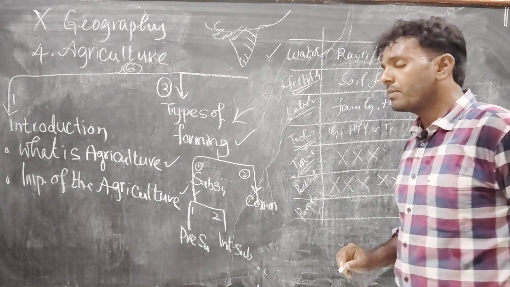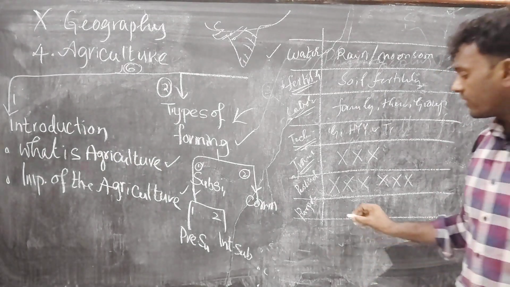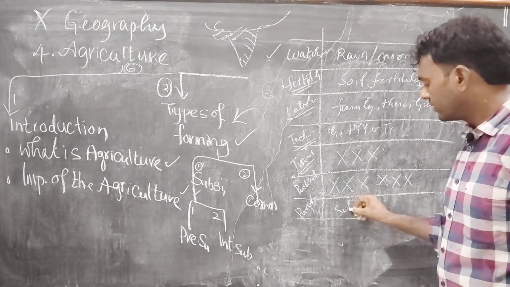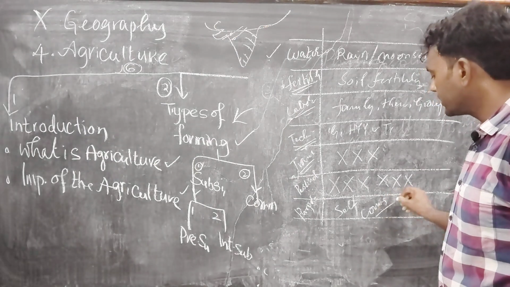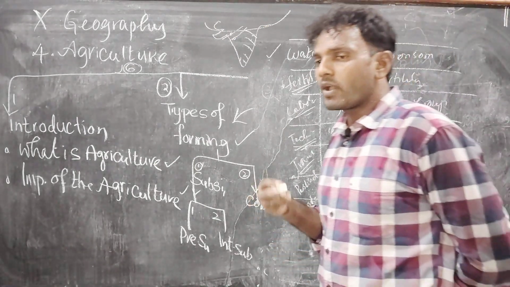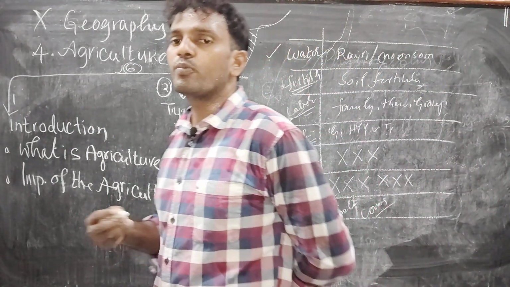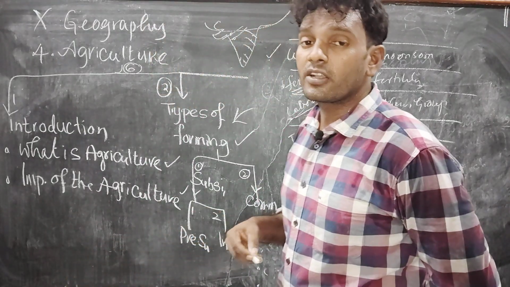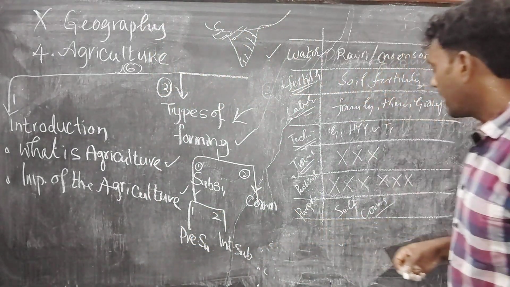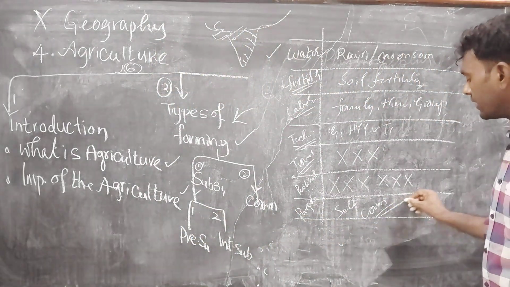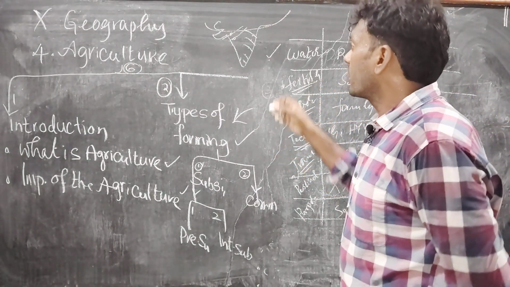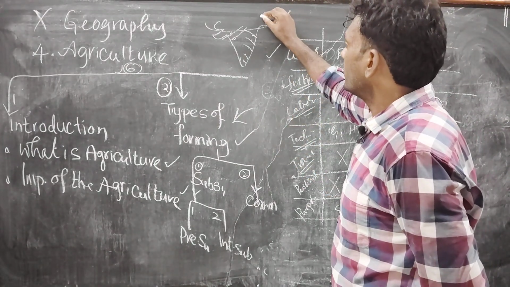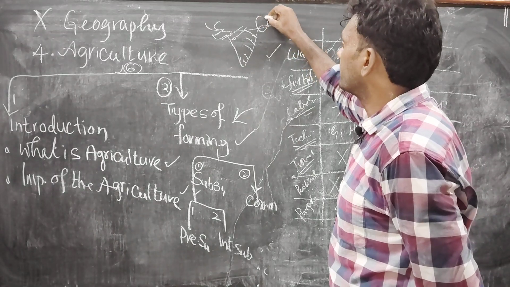Coming to purpose here, the purpose is self-consumption only. They grow crops for self-consumption, in the sense of their family members, community people, group of people. Is it clear? And in olden days and nowadays also, they follow the barter system in the Meghalaya region.